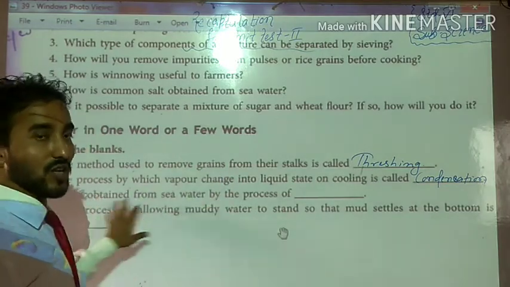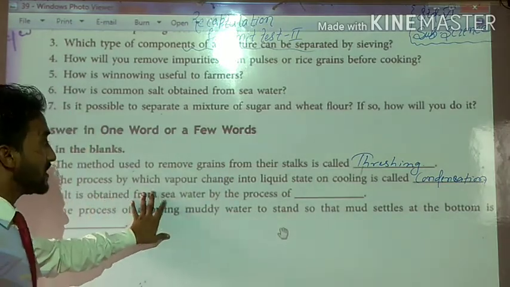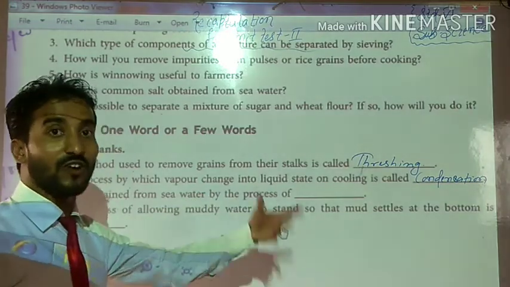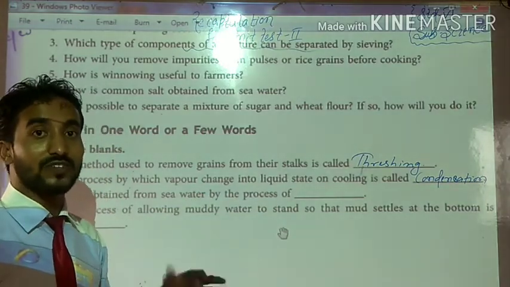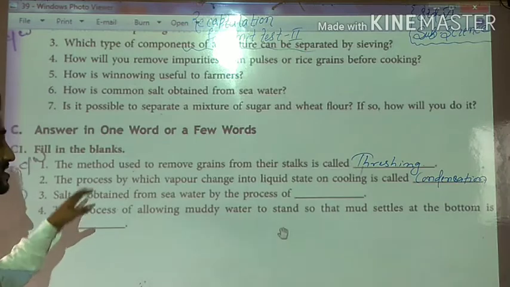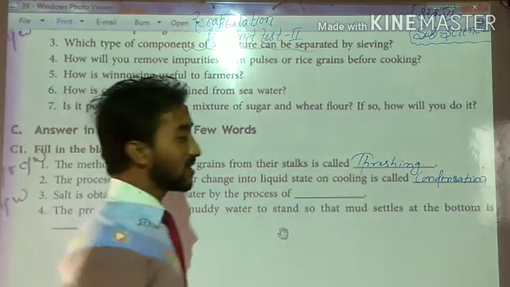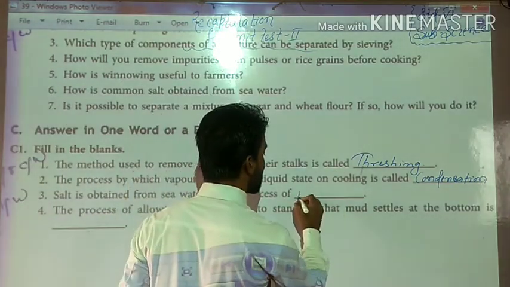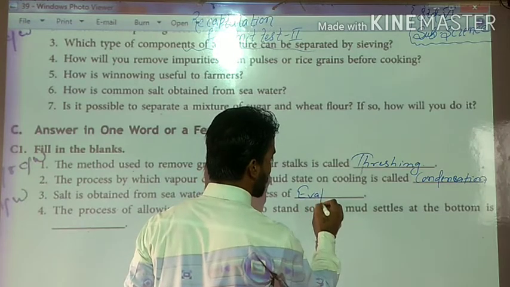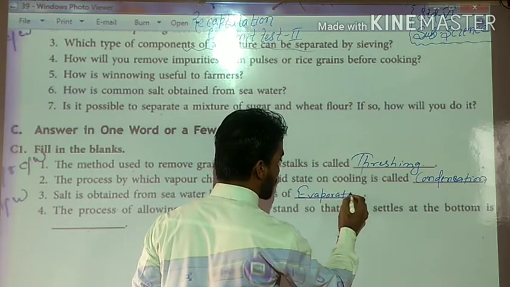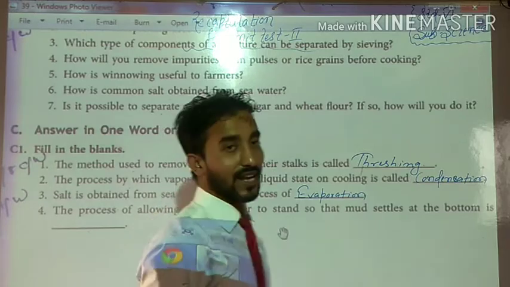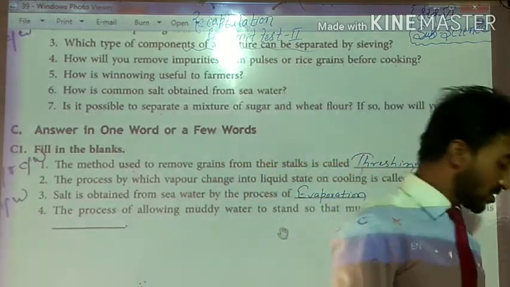So students, in question number 3, salt is obtained from seawater. We all know salt is obtained from seawater. By which process is salt obtained from seawater? Have you remembered? That is exactly evaporation. By the process of evaporation, we can obtain salt from seawater.